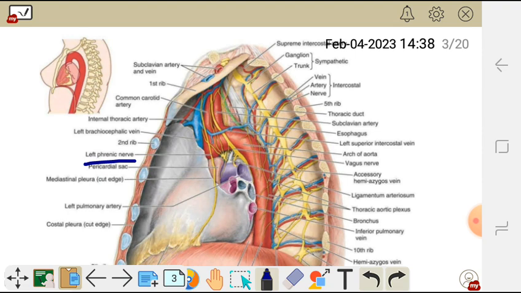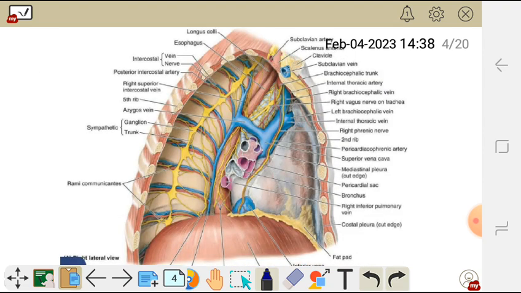Now let's look at the right. This is the right retro view of the thorax wall, and this is the phrenic nerve there. The phrenic nerve on the right side is related to the veins. We have the inferior vena cava here.